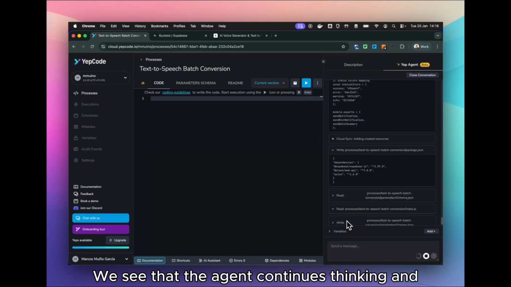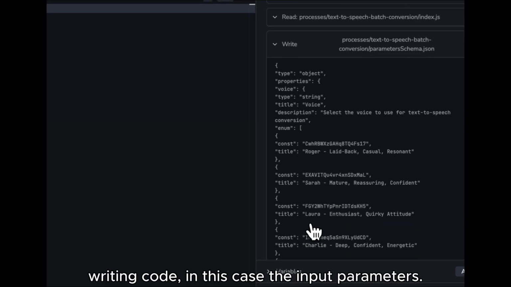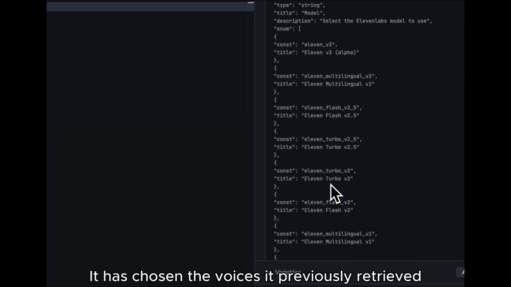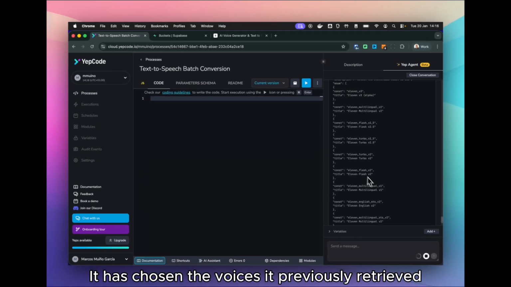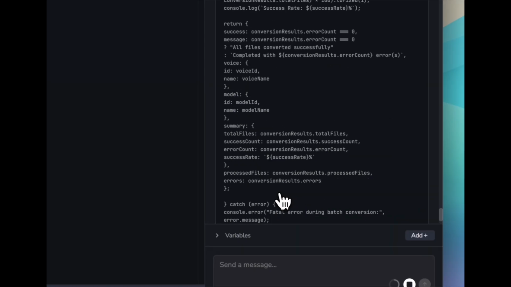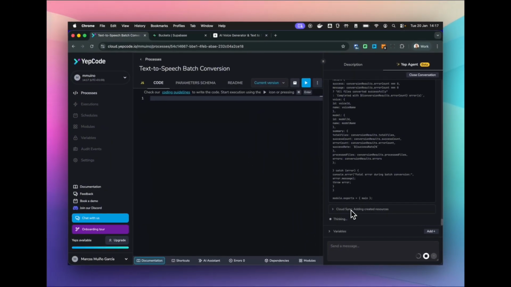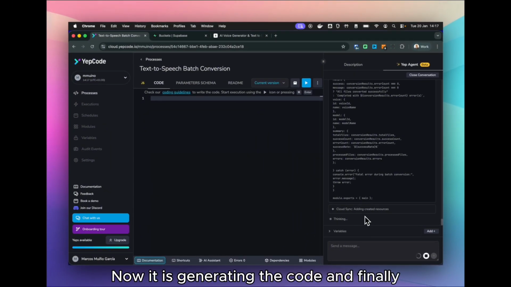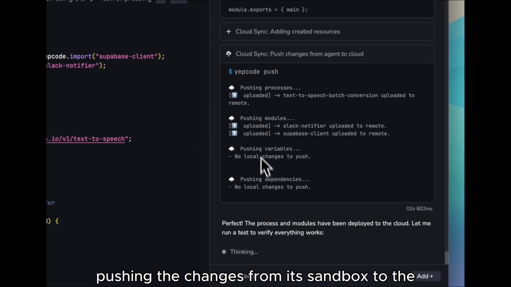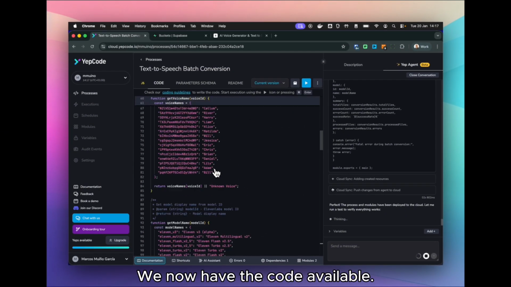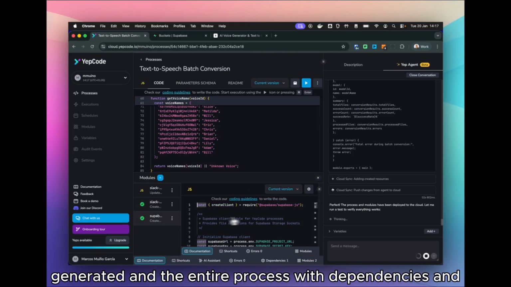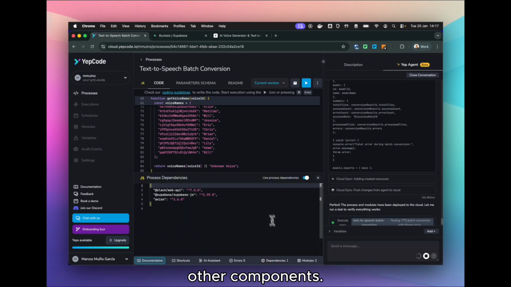We see that the agent continues thinking and writing code, in this case the input parameters. Great. It has chosen the voices it previously retrieved and will incorporate them into our input parameters so that we can display a form. Now it is generating the code and finally pushing the changes from its sandbox to the YepCode team. We now have the code available. We can see the different modules it has generated and the entire process with dependencies and other components.